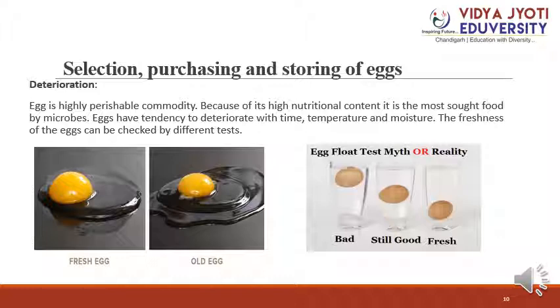Then the second way, without breaking the egg, is the float test. If the egg goes down in the water, it means it's fresh, because it's heavy. As we already discussed, if it's thick or heavy, it means this egg is fresh. If the egg goes to the bottom, it means it's still good. But if the egg floats on top of the water, it means this egg is old.